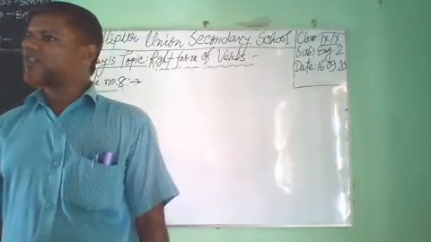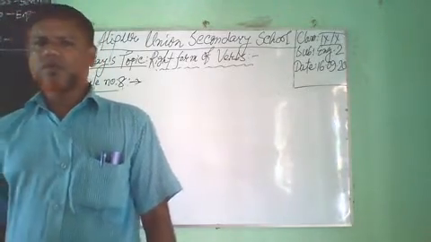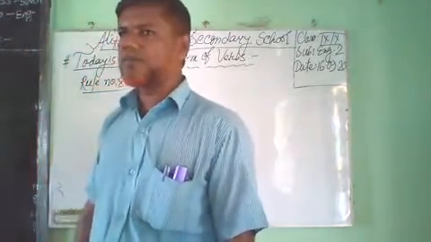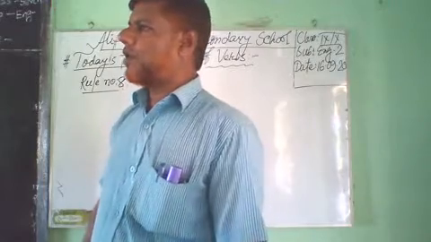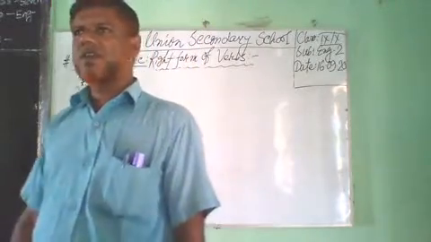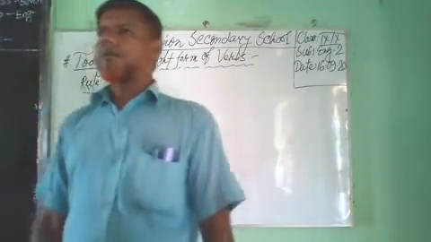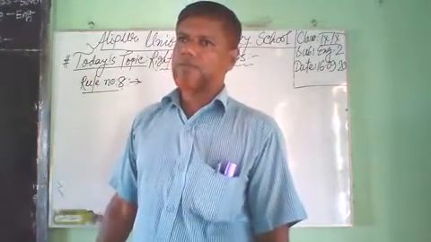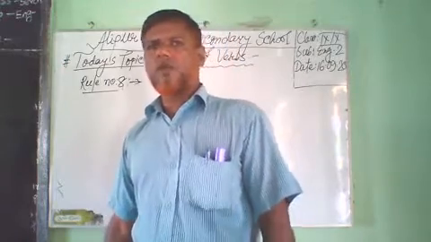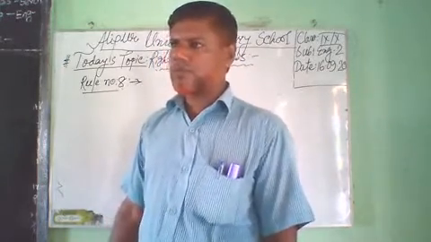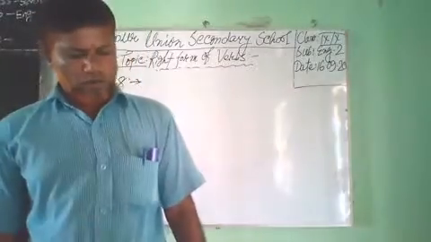Present perfect tense structure is at first subject, have or has, then verb 3, then object. Have you understood? Let's look at the blackboard.